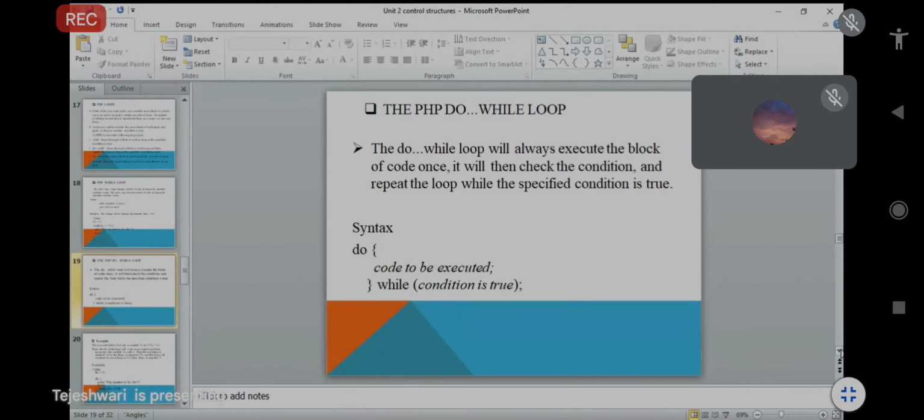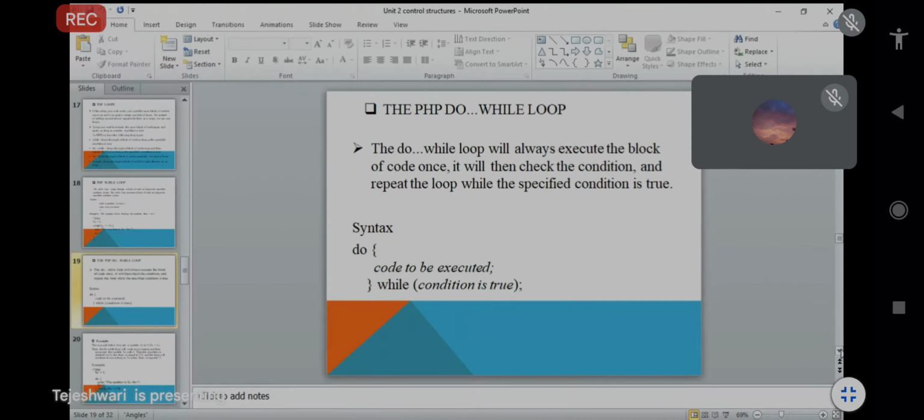Again, we have to check the condition in the while block. Once that particular code is executed, if you see the syntax, you can better understand. The syntax starts with do, and whatever code is there will be executed. Then control goes to the while, which checks the condition. The condition is true, so again it goes to the above part.